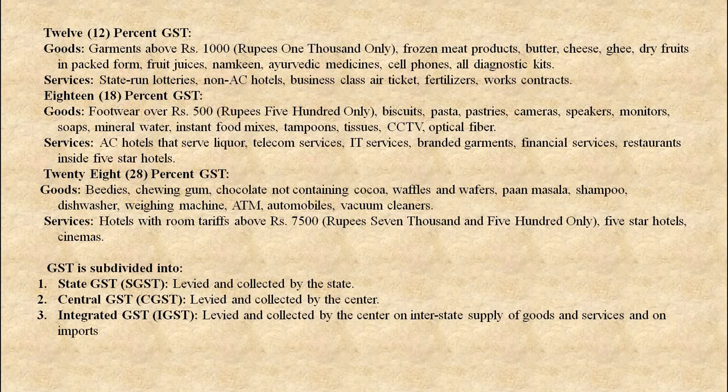Now GST is divided into three parts. Number one, state GST, in short called SGST, which is levied and collected by the state. Second, central GST, CGST, levied and collected by the center. Third, integrated GST, IGST, levied and collected by the center on interstate supply of goods and services and on imports. These are the three types of GST.